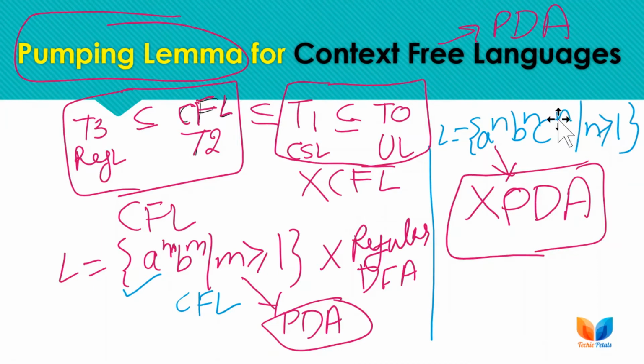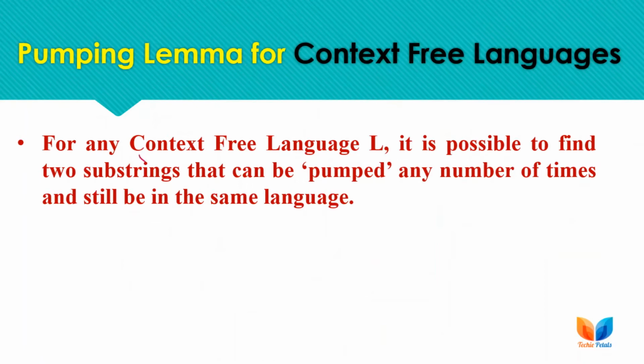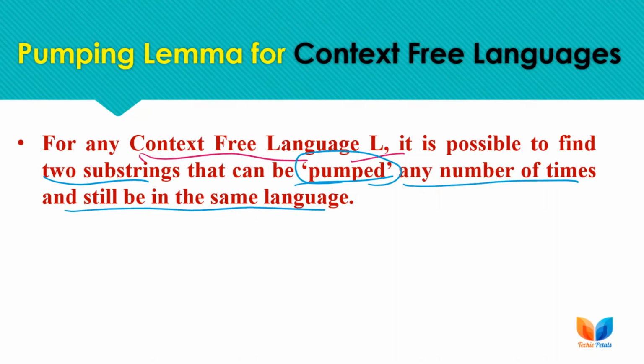So we can say that this language is not context free, but we have to prove this with some rules, or with the lemma. So let's check the rules for the same. Here, for any context-free language L, it is possible to find two substrings that can be pumped. By pumped we mean that they can be iterated any number of times and the string is still in the same language.